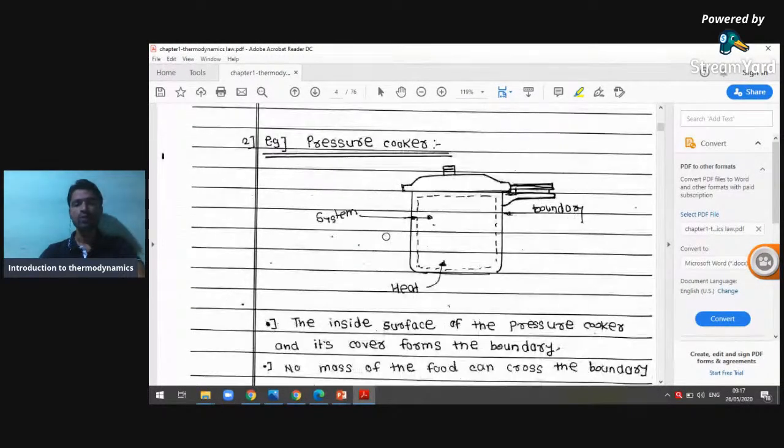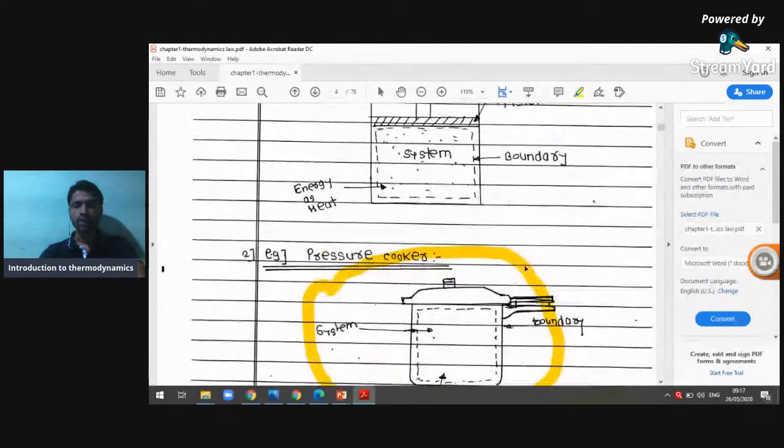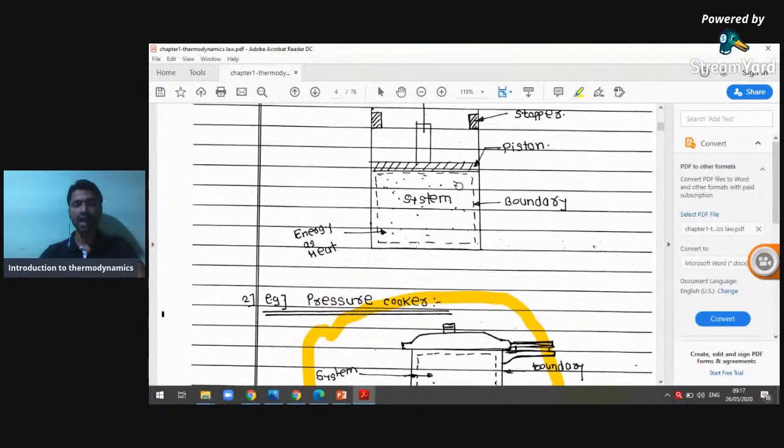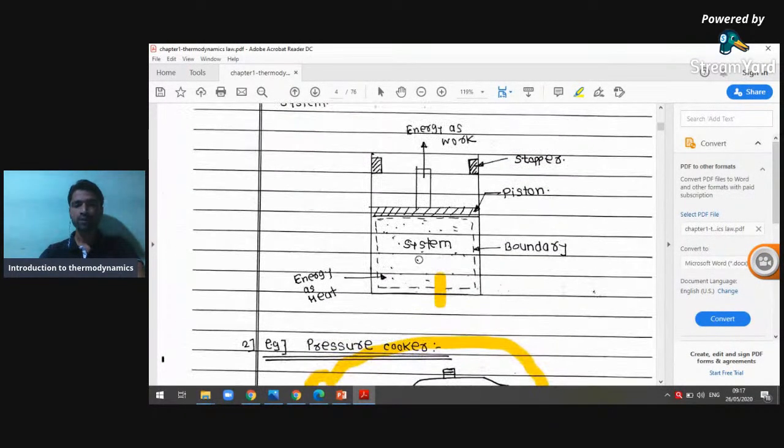Now we see one example of the closed system, the pressure cooker, and also the fundamental example of the piston cylinder arrangement. When you supply heat, what happens? The gas inside the cylinder absorbs heat, and the gas starts to expand. So the piston moves in the upward direction.